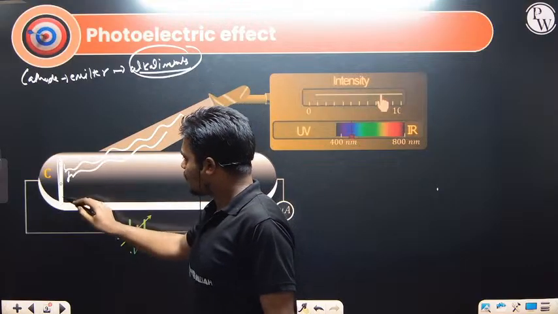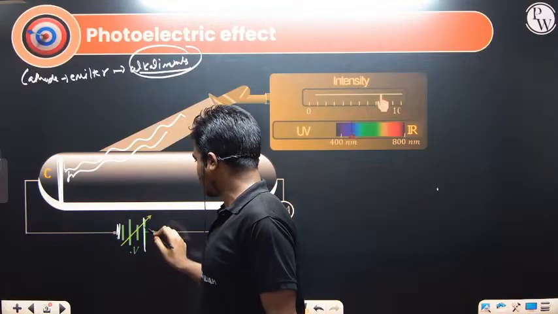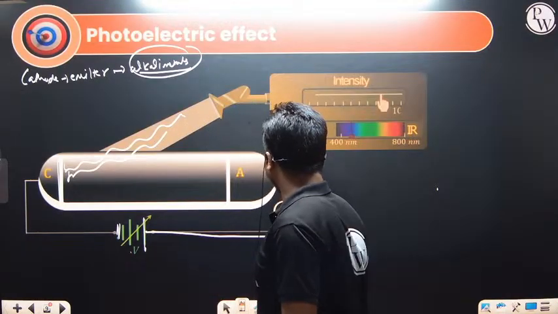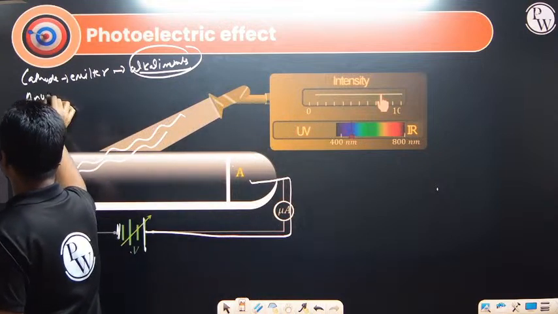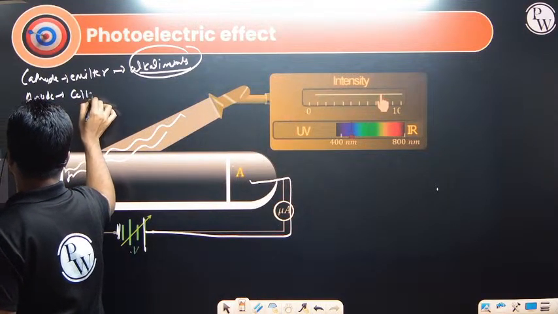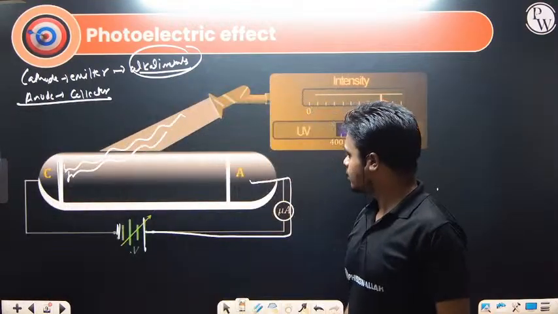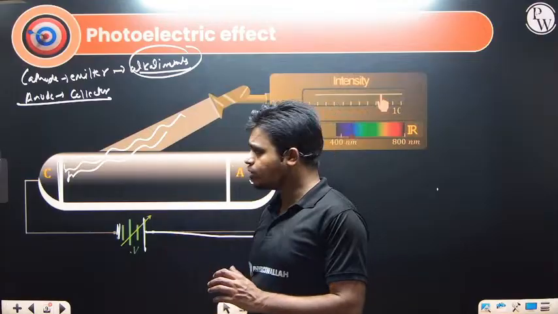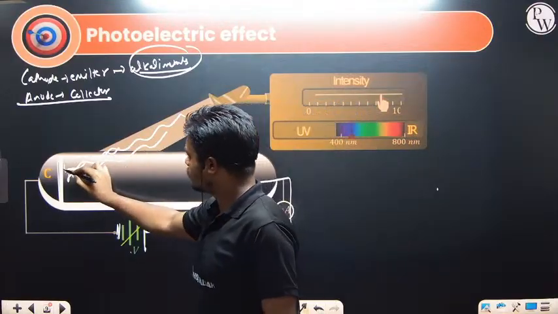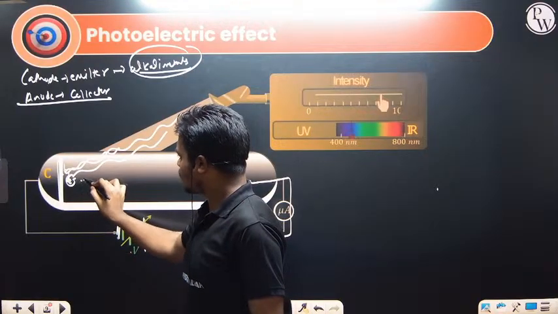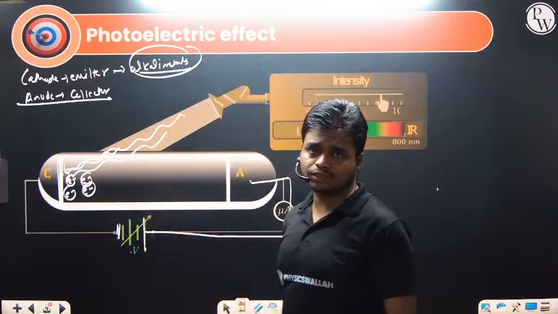And what actually happens: this side is connected to the negative of the battery, and this side is connected to the positive of the battery. Here we have the anode. What is the anode? The anode is given the name collector, which collects the electrons. Now I will tell you the process: when light of suitable frequency falls on this surface, electrons will eject out from the metal surface.